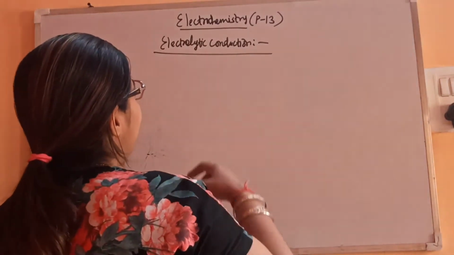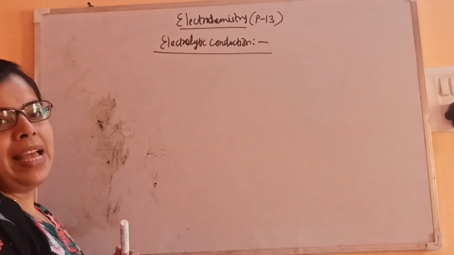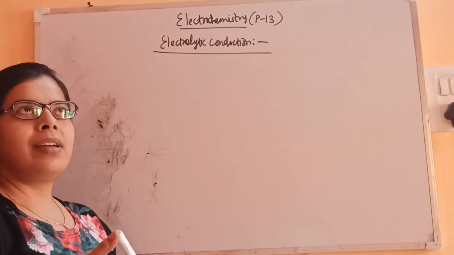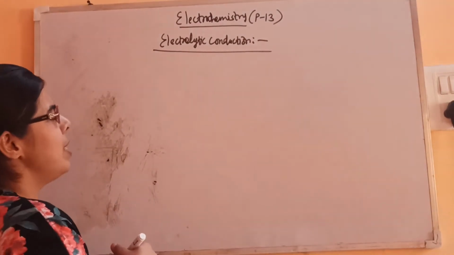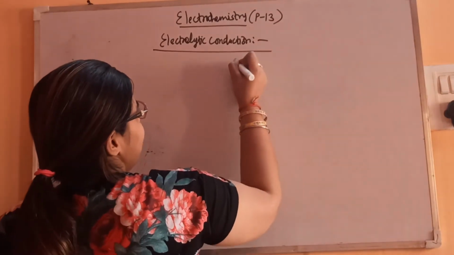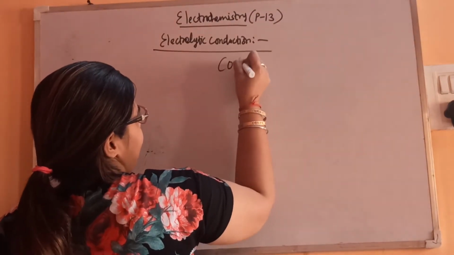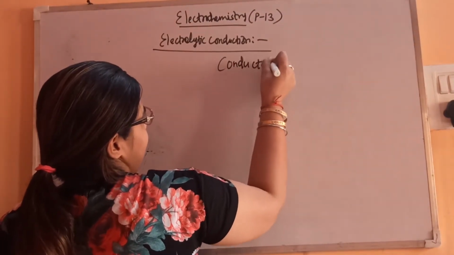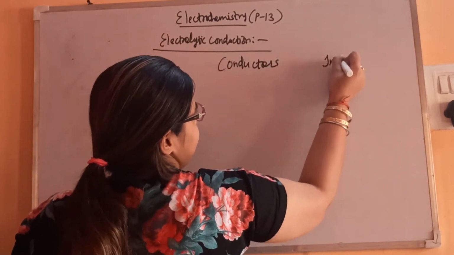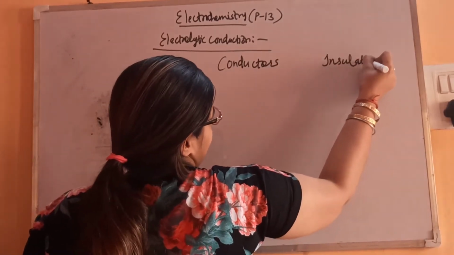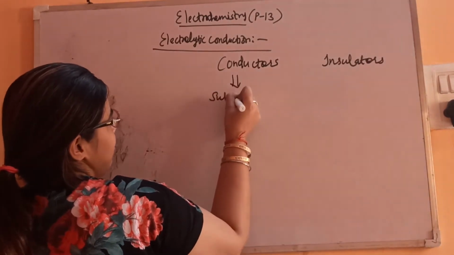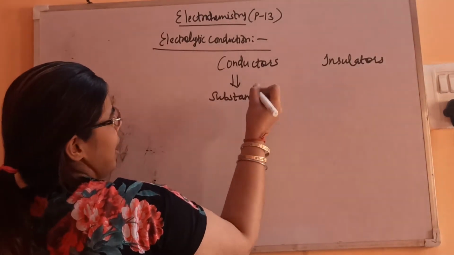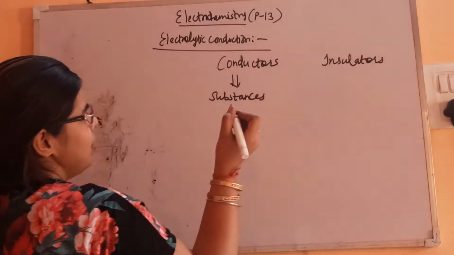We know that the substances which allow the current to pass through them are known as conductors. Conductors and insulators. It's very simple, you know from your junior classes also.